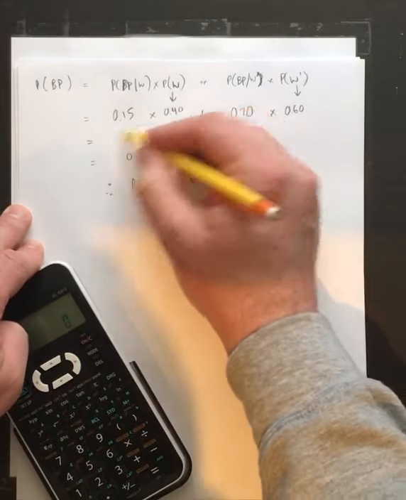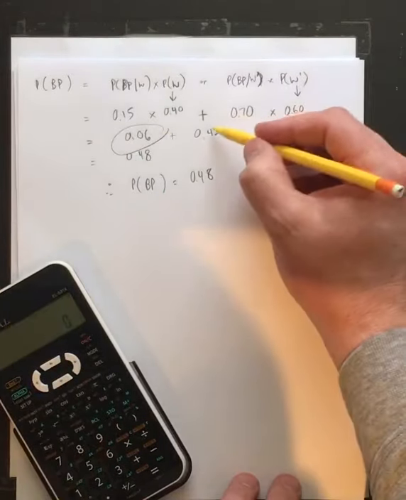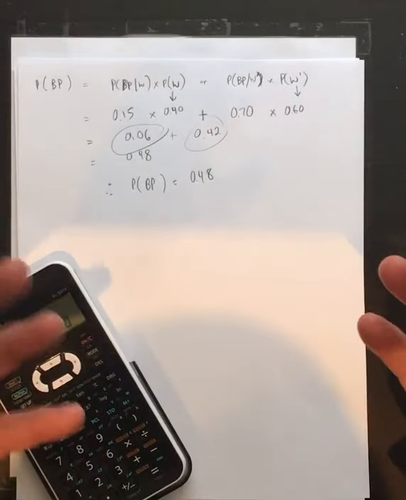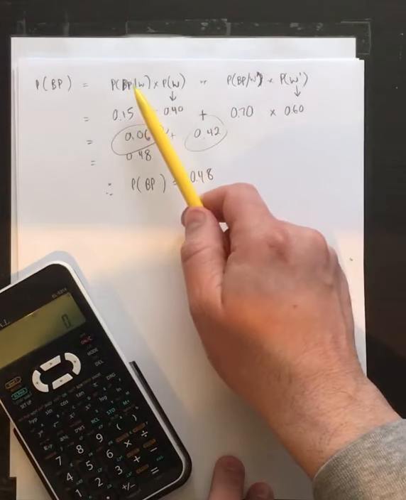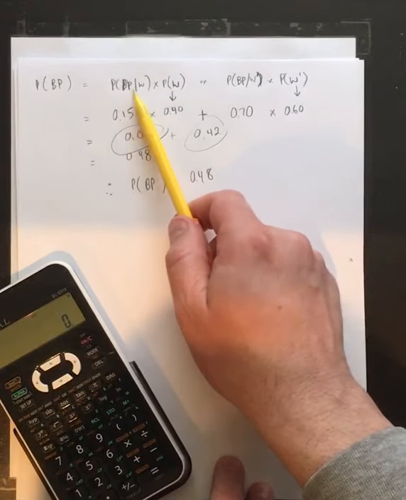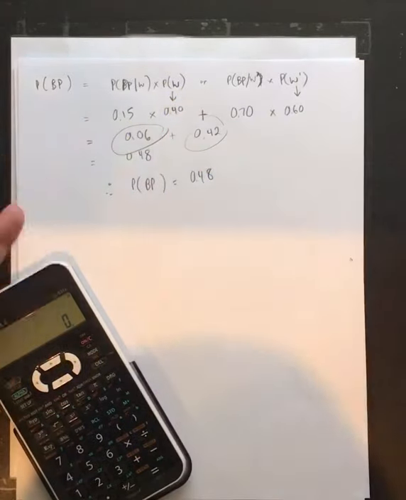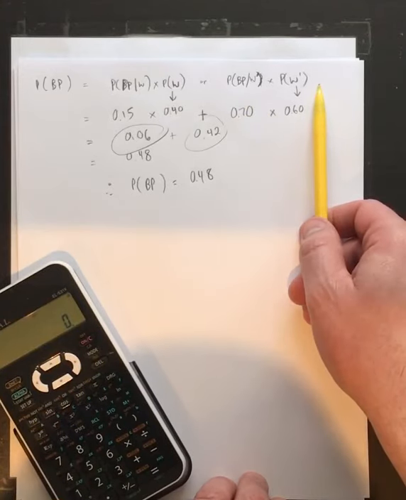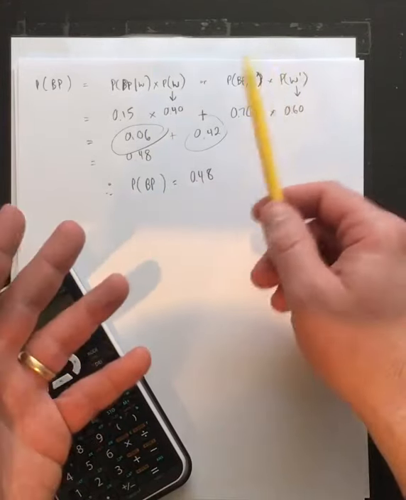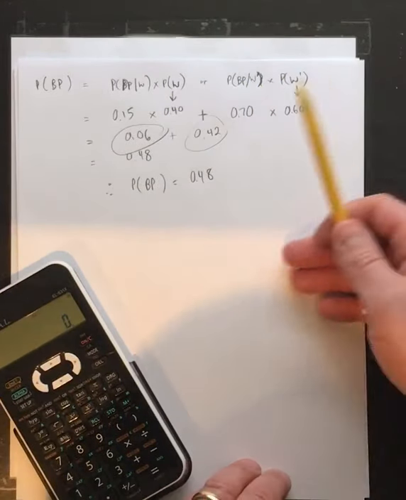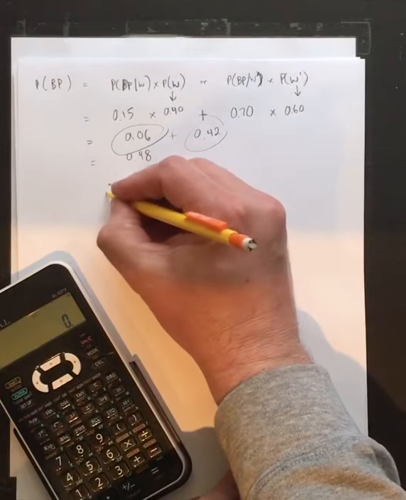A smaller piece coming from if it's windy, and a bigger piece coming from the fact that it is calm. Now remember, there's other things that we're not including in here. She could not break par when it's windy. She's got a 30% chance of not breaking par when it's not windy, and a 50% chance of not breaking par when it's windy. Okay, but we haven't included that because she's not breaking par. We don't include that because we want to know her breaking par, or playing well. So in the end, the overall probability is 62%.